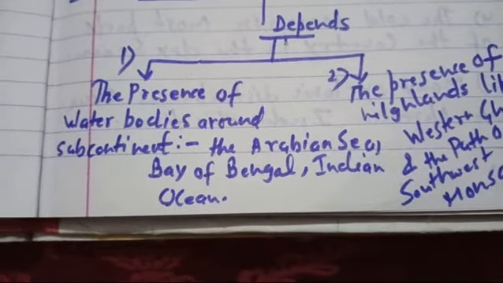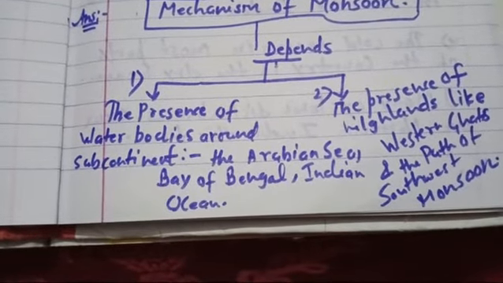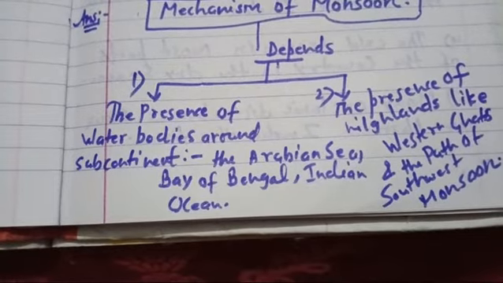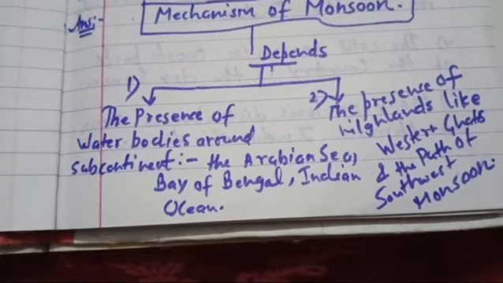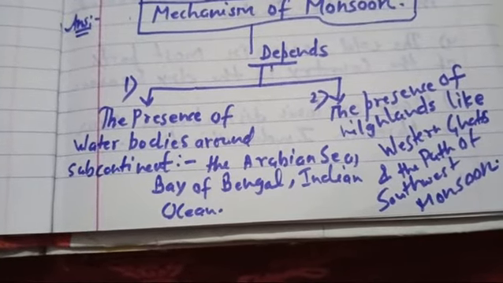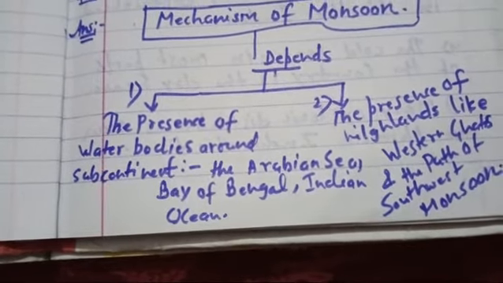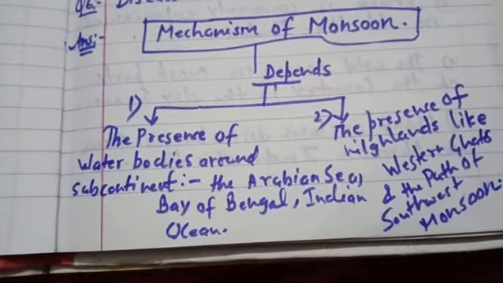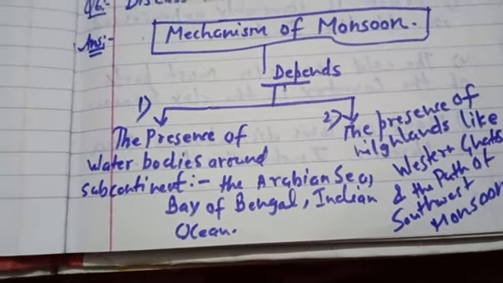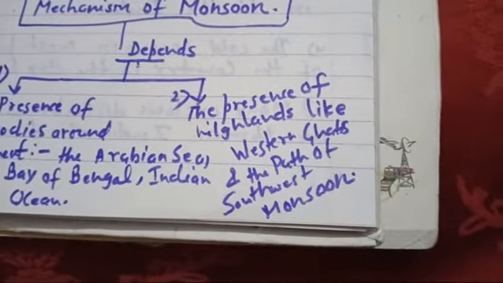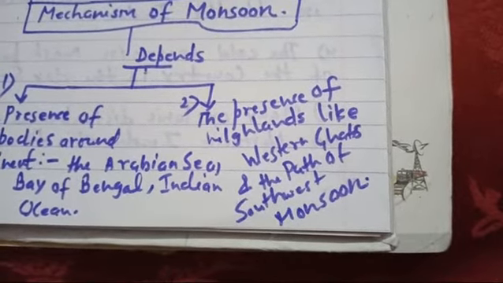How they are present and in what type of situation they are near the subcontinent also affects the monsoon and the mechanism of monsoon which affects the subcontinent, meaning the Indian monsoon. Second is the presence of highlands like the Western Ghats and the path of the southwest monsoon.